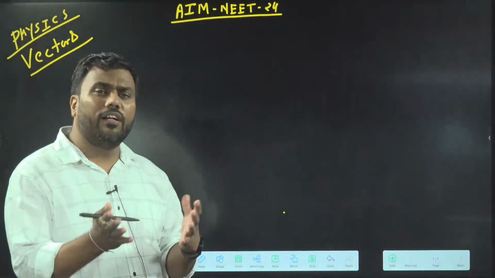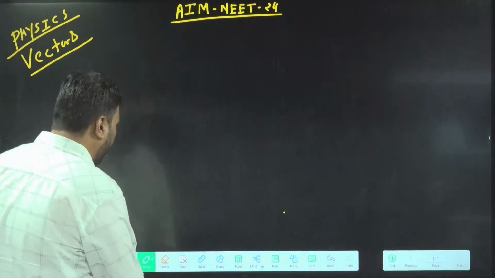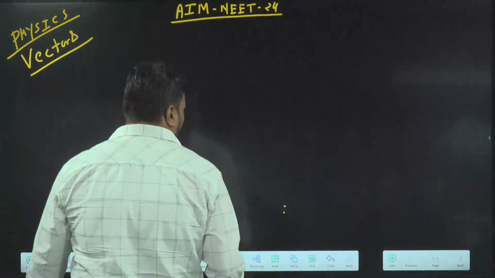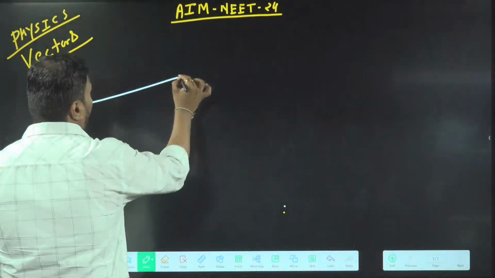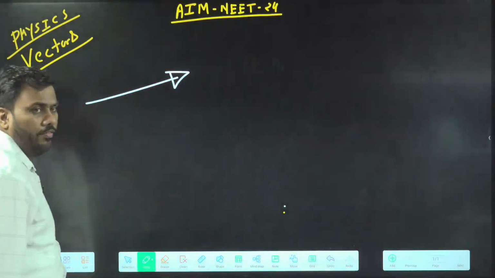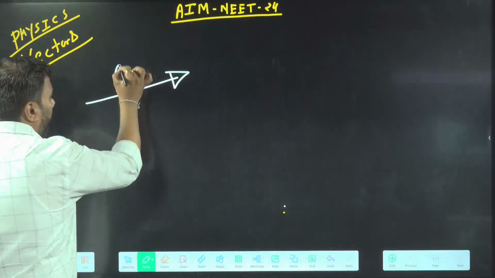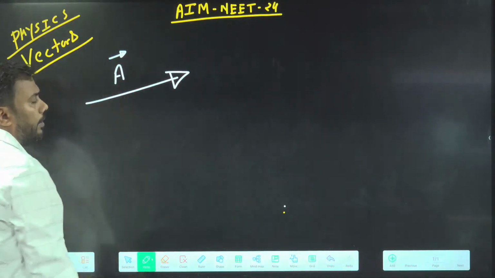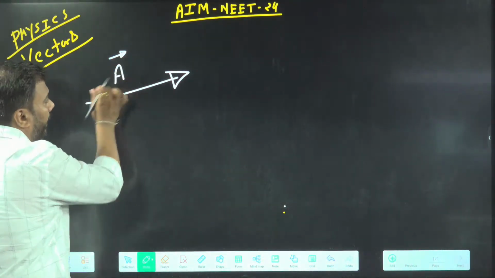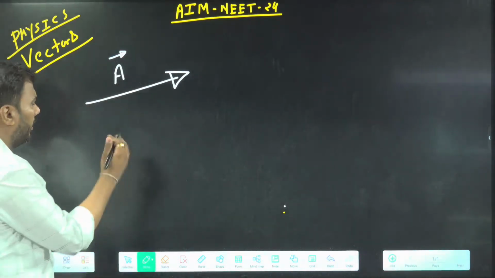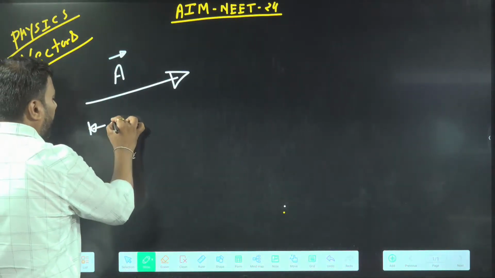We have learned how to write a vector, how to express a vector. A vector can be expressed graphically using a line segment with an arrowhead. The name of a vector is an English alphabet letter with the vector symbol above it. The length of the line segment gives the magnitude of the vector.